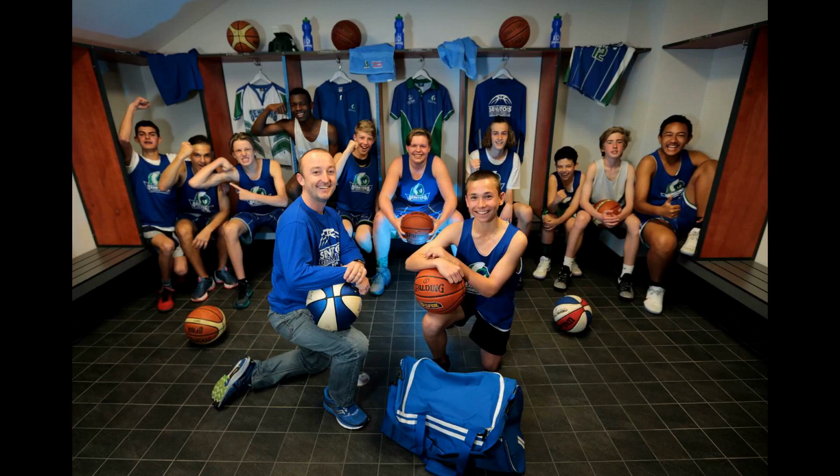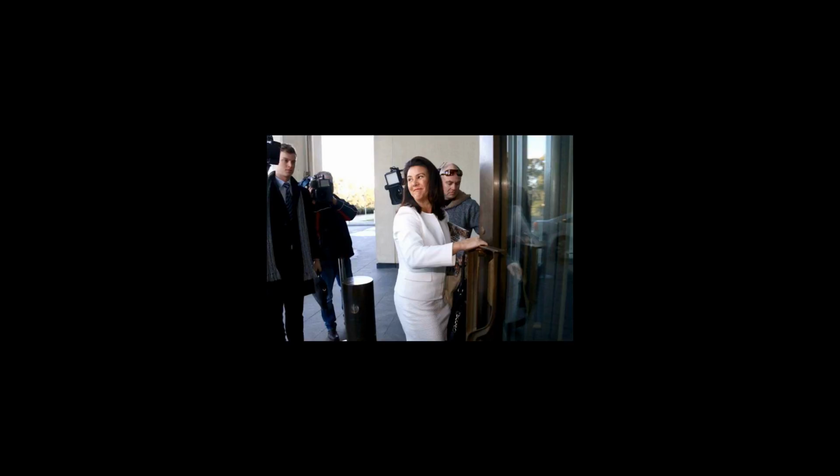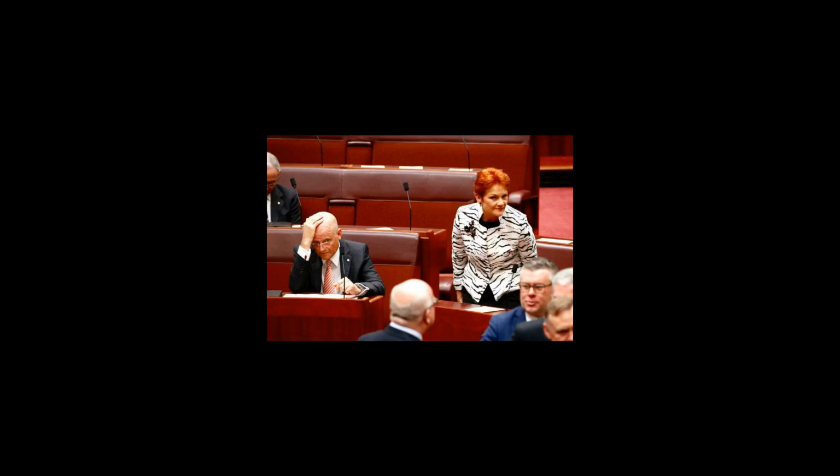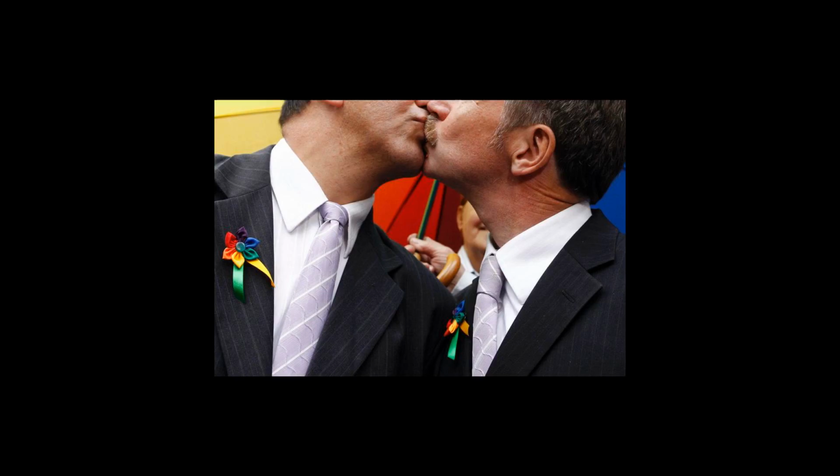Members of the Australian Senate, 1985 to 1987. Members of the Australian Senate, 1987 to 1990. Members of the Australian Senate, 1990 to 1993. Members of the Australian Senate, 1993 to 1996. Members of the Australian Senate, 1996 to 1999. Members of the Australian Senate, 1999 to 2002.